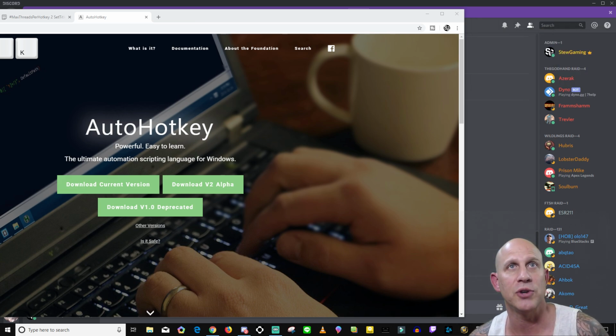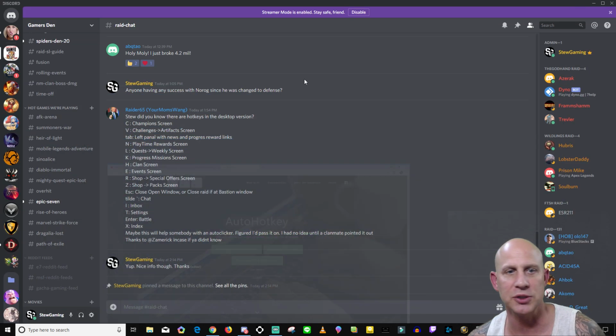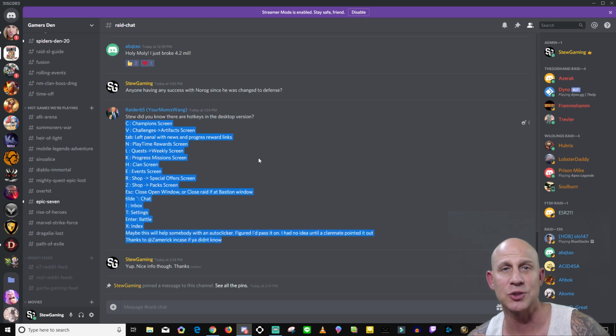I'll wait till when I do dragons and spiders and ice columns coming up. And what I need you guys to do is, again, this is all due to somebody else, but I wanted to show you these shortcuts too. Here are the shortcuts. I'm highlighting them. I'm going to put them in the description below. I think a lot of people show the shortcuts. Cold Brew also shows the shortcuts in the beginning of his video, but somebody did put it here for me. As you can see, Raider65 put it here for me earlier today, 2 hours ago, and these are the hotkeys for you.